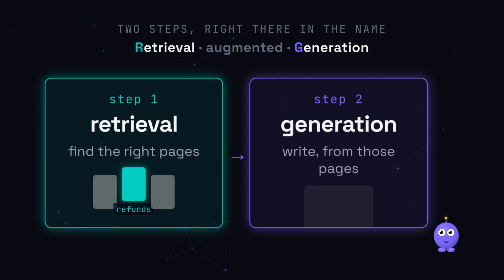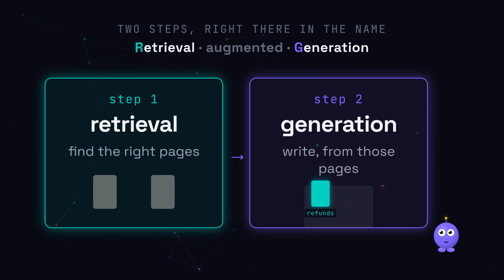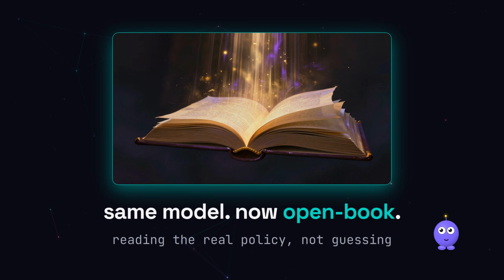Then, generation. The part it always did. Write the answer. But now you hand it those real pages first, tucked into the question. Read these, then answer. Same model, same question. But now it's an open book exam. Reading the actual policy instead of guessing.